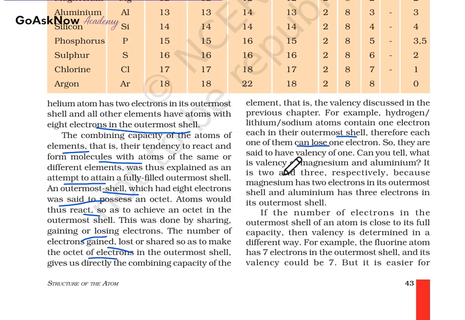Can you tell what the valency of magnesium and aluminium is? It is 2 and 3 respectively, like whatever they are donating. Magnesium has 2 electrons in the outermost shell, and aluminium has 3 electrons in the outermost shell. So if the number of electrons in the outermost shell of an atom is close to its full capacity, the valency is determined in a different way.